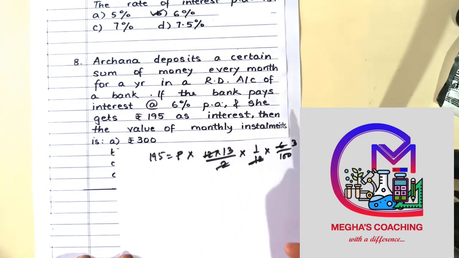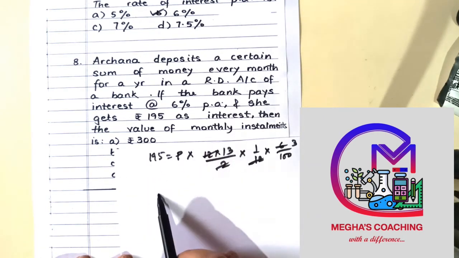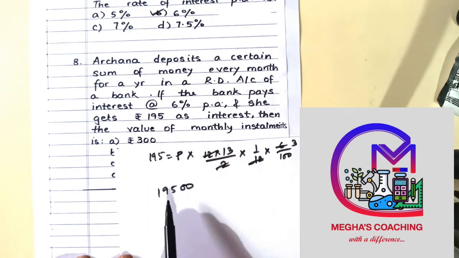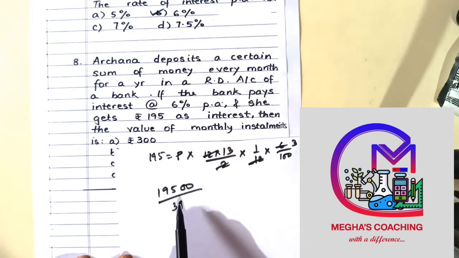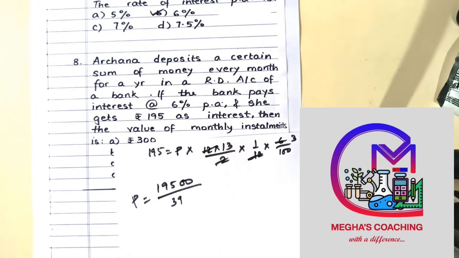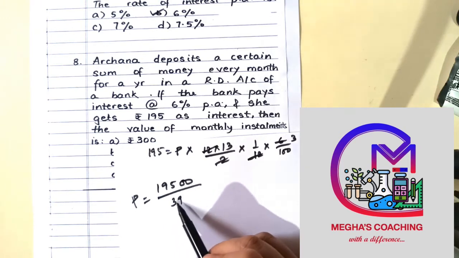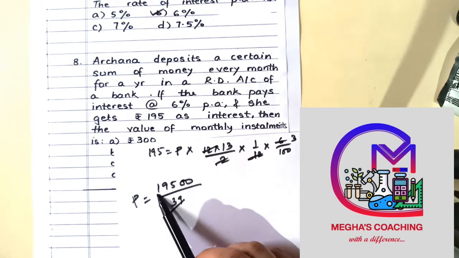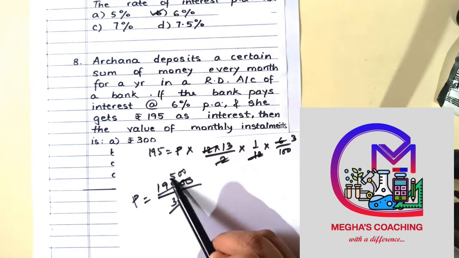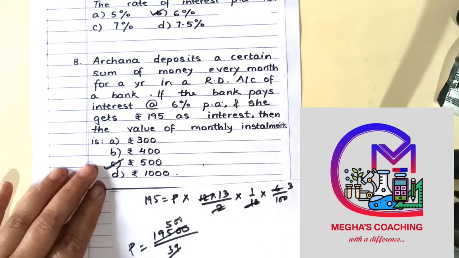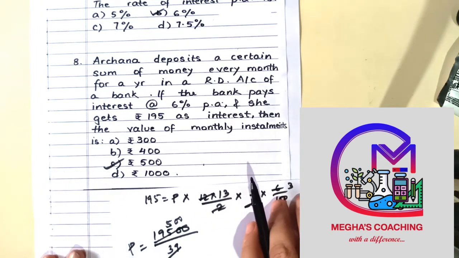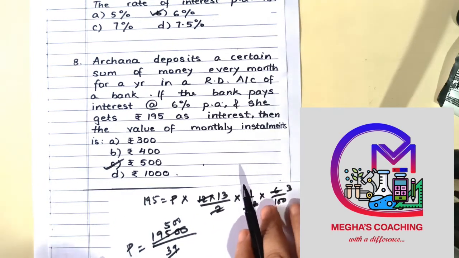Let me quickly do it. So 195 into 100 divided by 13 threes will be your principal. If you cross multiply, you will get, and I think 39 fives is 195, so you can just check, and I think 500 will be your correct option. Go for option C, 500. So this was also kind of mental maths.